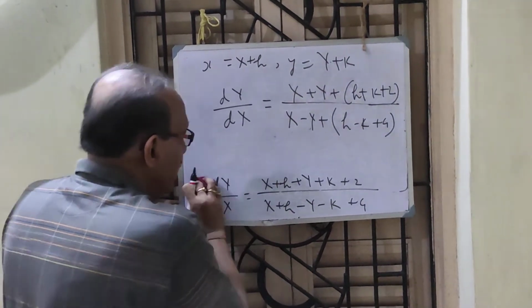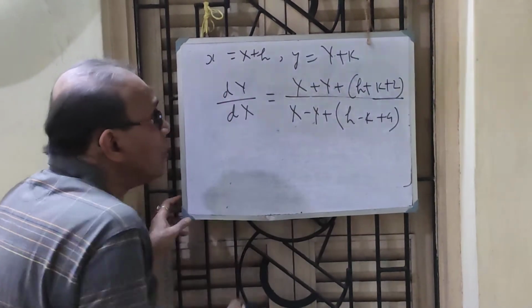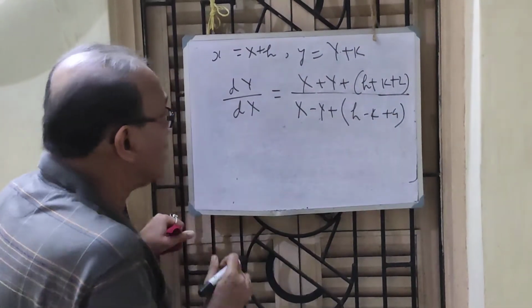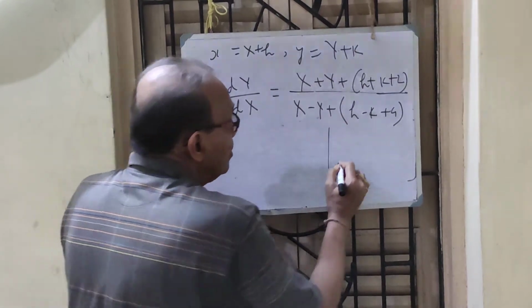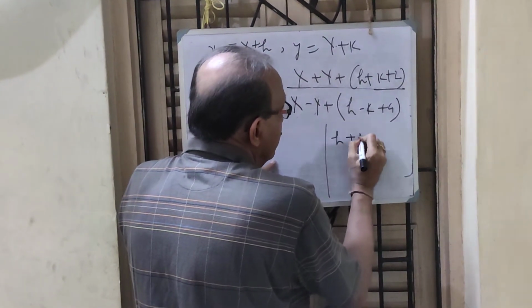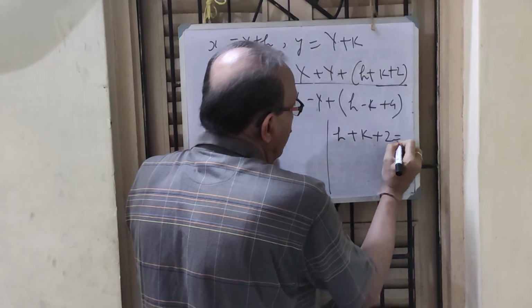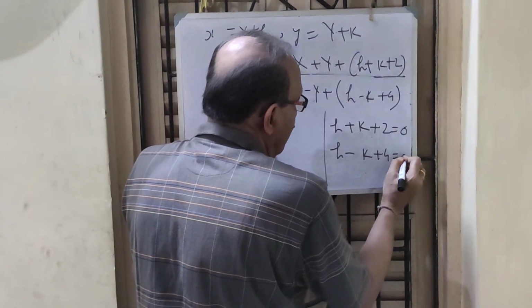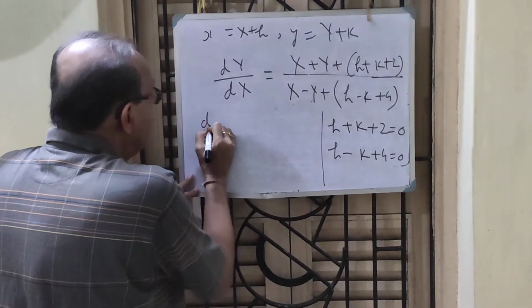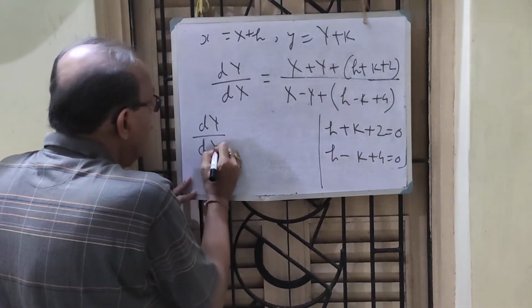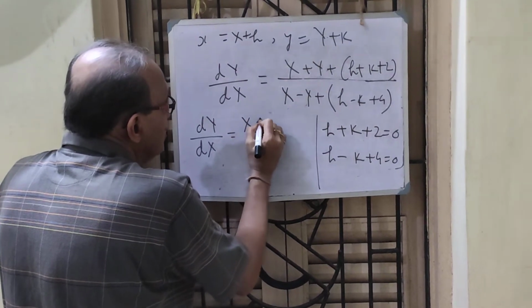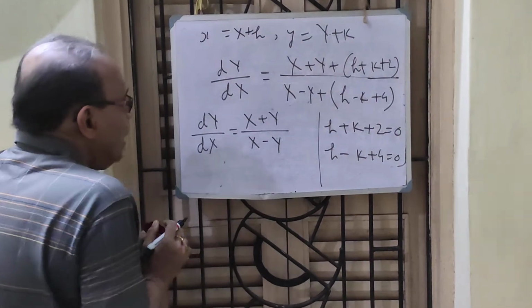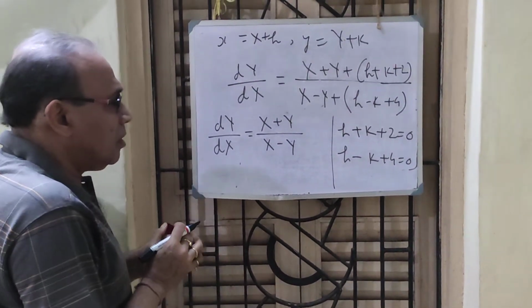Now if we put the constant part of the numerator equal to 0 and the constant part of the denominator separately equal to 0, that is h plus k plus 2 equal to 0 and h minus k plus 4 equal to 0, this becomes homogeneous again in the big X, big Y coordinates.